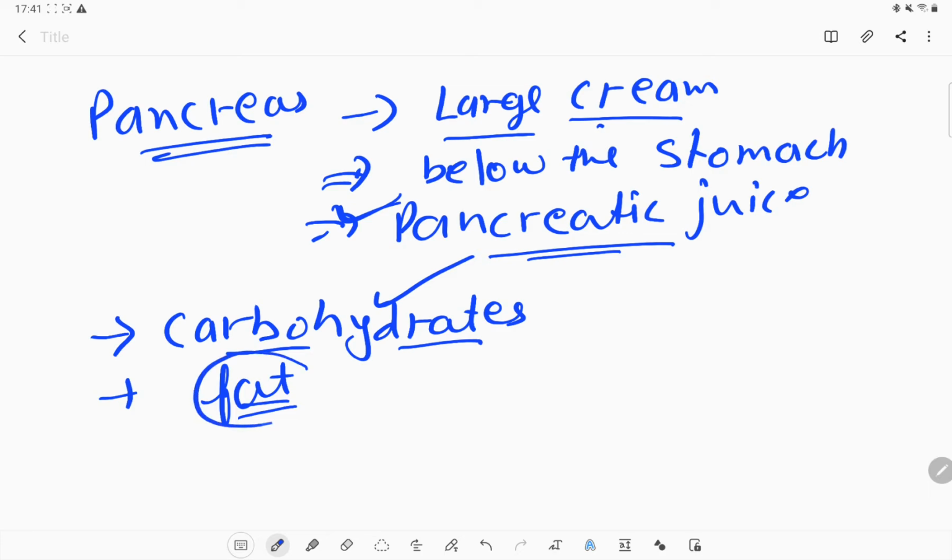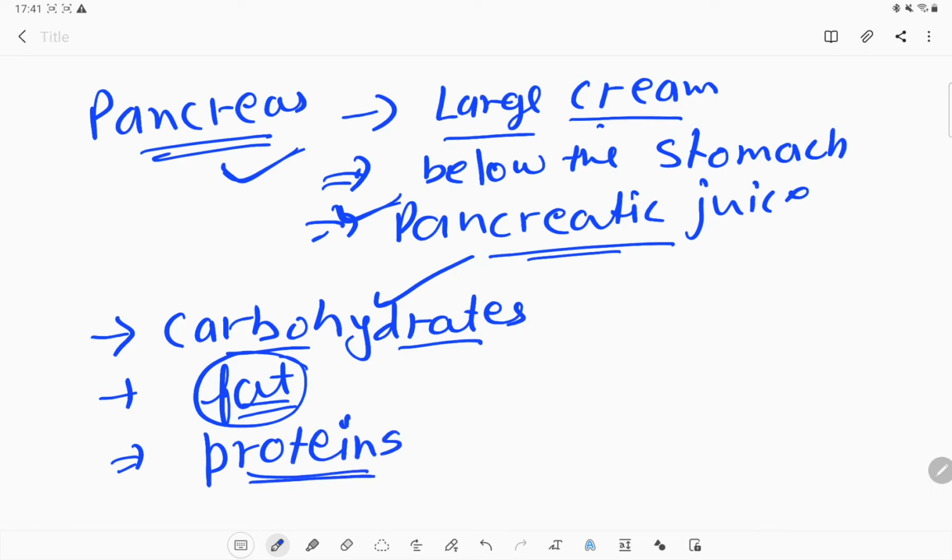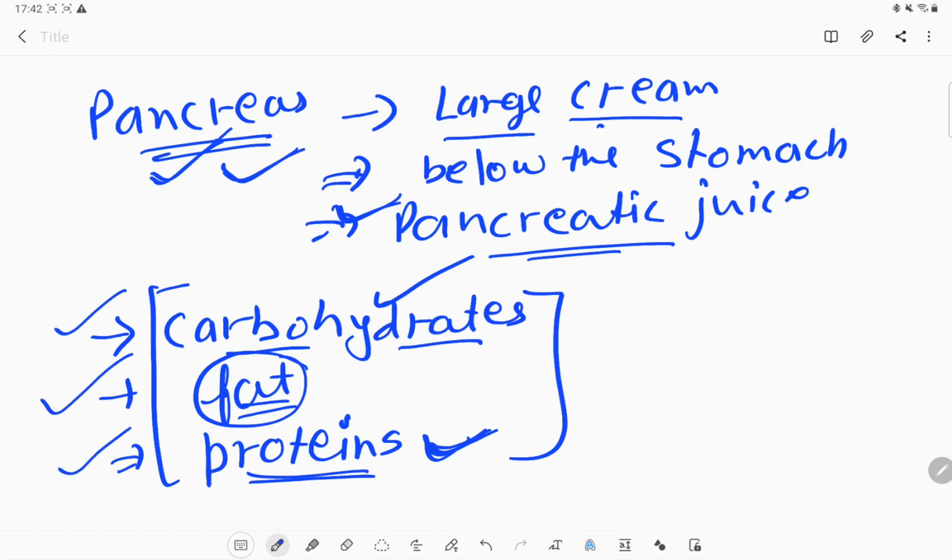The fat which is present in our food, which is not digested by the bile juice, the pancreas also helps to digest that portion of the fat. In the partially digested food, some protein is also still remaining, and that protein will also be digested in the small intestine. So the pancreatic juice can digest carbohydrate, fat, as well as protein.